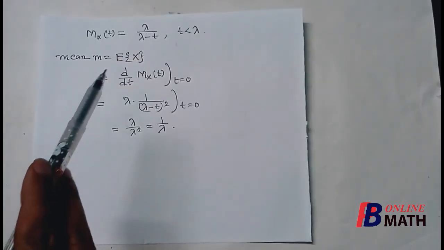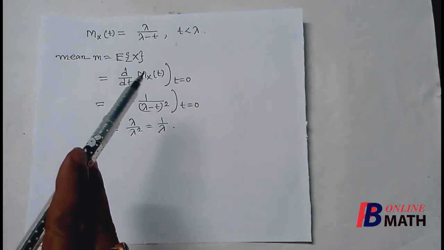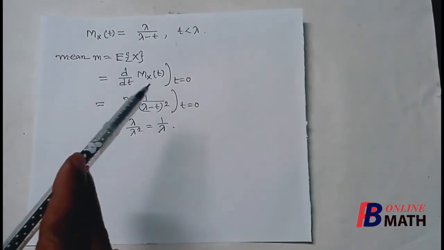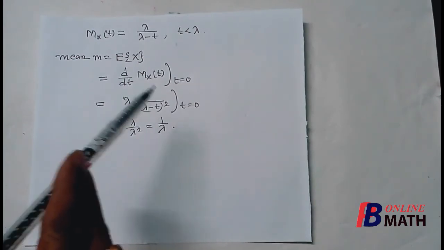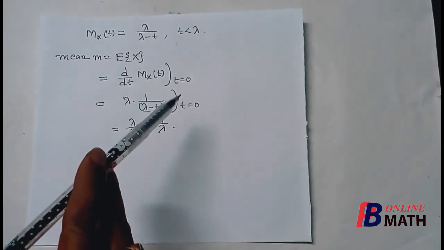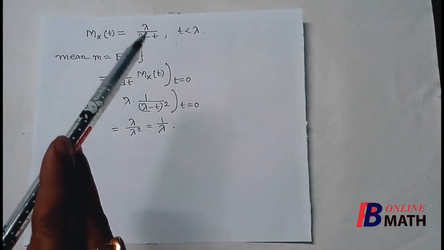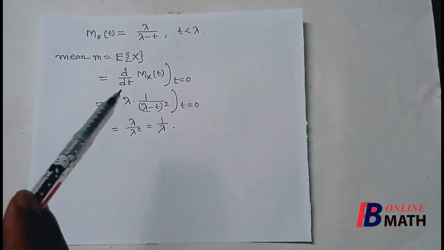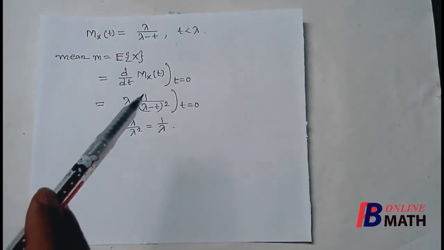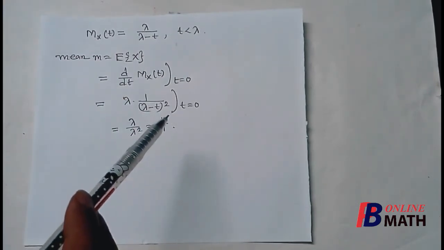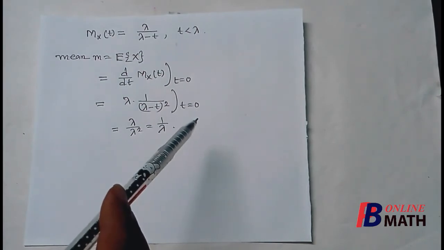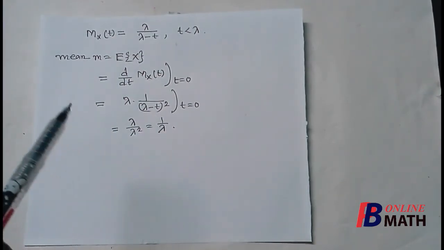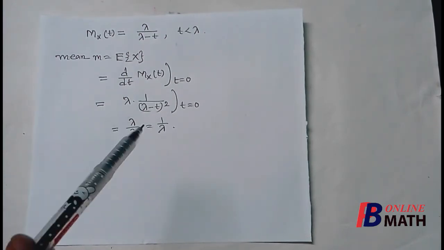To find the mean, we know that the mean m is equal to the expectation of x, the first order moment about the origin, which can be found by differentiating M_X(t) one time with respect to t at t equal to 0. So if we differentiate lambda by lambda minus t one time with respect to t, we find that this is lambda into 1 by (lambda minus t) square. So if we put t equal to 0, then this is lambda by lambda square, which is 1 by lambda. So the mean of the exponential distribution is 1 by lambda.